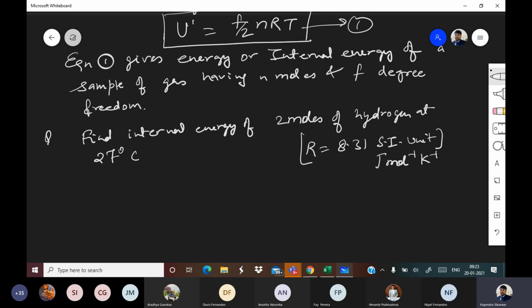Please give answers, everyone. Don't be lazy. Davis is saying 12465 Joule. Arath is saying 12450. Aditya is saying 12465.